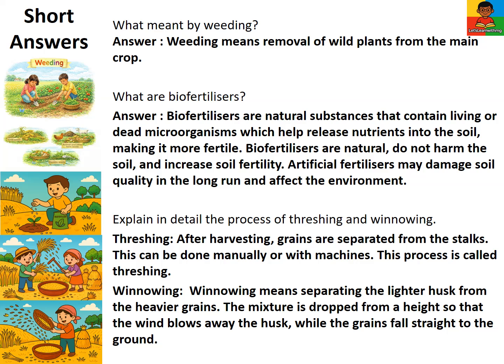Winnowing. Winnowing means separating the lighter husk from the heavier grains. The mixture is dropped from a height so that the wind blows away the husk, while the grains fall straight to the ground.